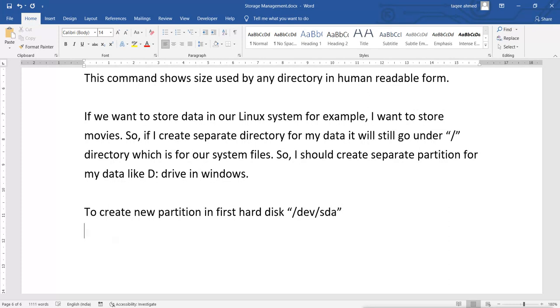Now one more thing we have to note here: the first hard disk is our system disk,